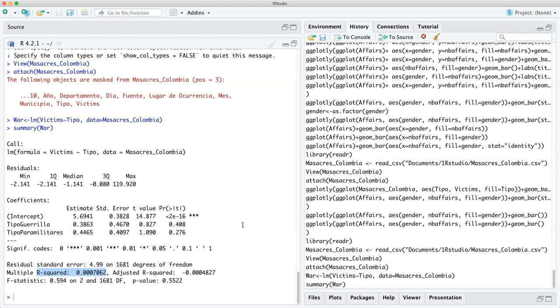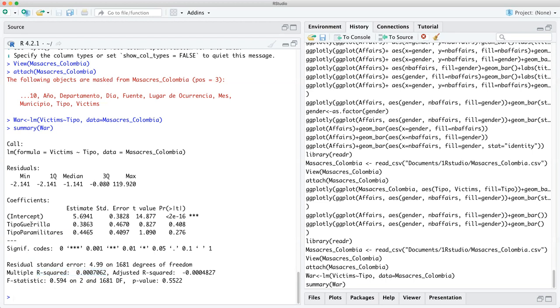So this is basically saying there's no relationship between the type of military, or what you would say guerrillas, paramilitary, and the official military type of group, and the amount of victims in this algorithm. So there's really no big difference here, but there will be in the practical way. That's what I want to show you. And this is where it's going to get important.